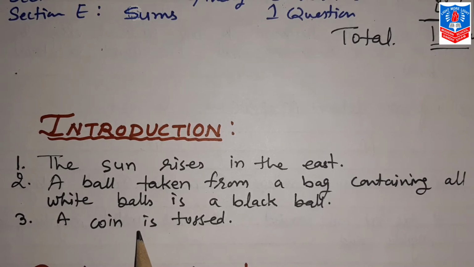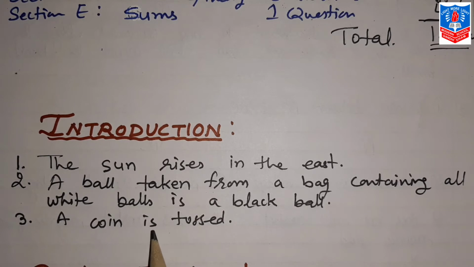While the third, a coin is tossed. Now we know very well that a coin has 2 sides, head and tail. Now the coin is tossed, which side will come? Head comes or tail comes, that is uncertain.